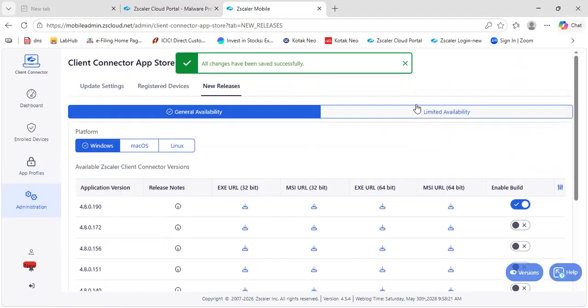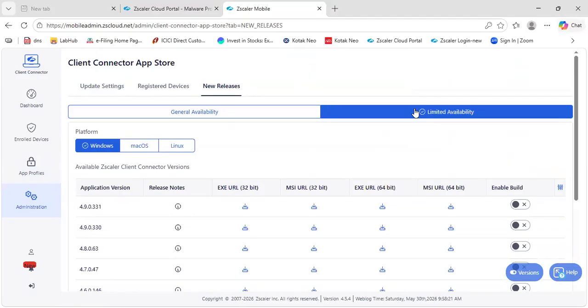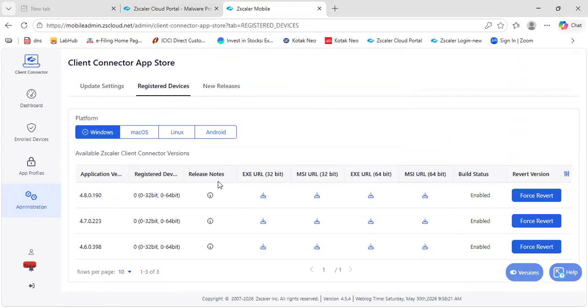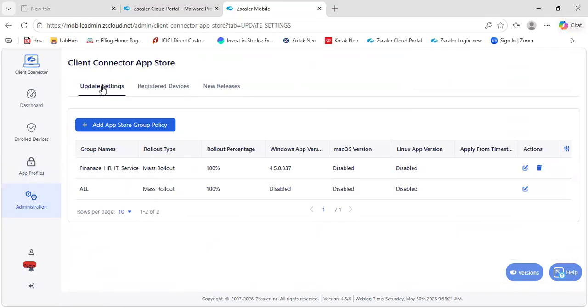Okay, limited availability, general availability, registered device, update settings. I'll create a separate video for how to update and what the process will be. So this is all about the ZCC overview. This is not the entire thing. It will also be covered in two classes for app profile and forwarding profile.